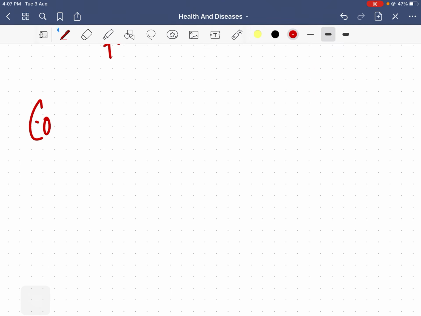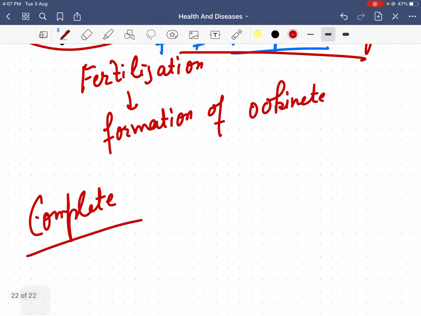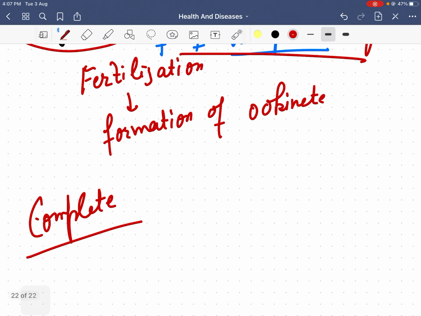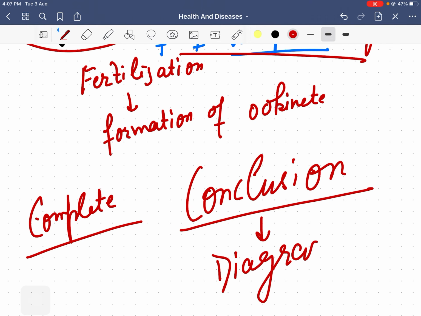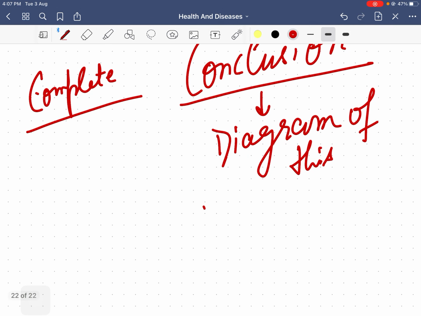So this is the complete information I gave you about malaria, complete, board plus NEET. After writing your notes, please make a conclusion diagram of this malaria on your own. Do not use NCERT.